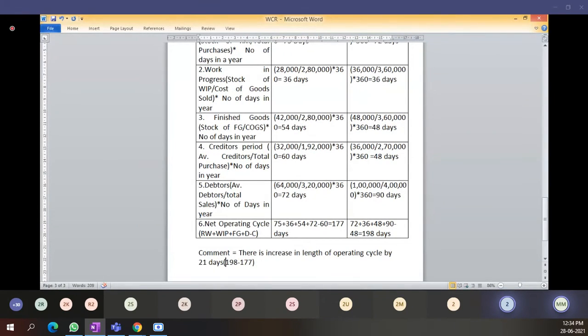Then the percentage of increment, how much percentage has it increased? How are you going to calculate the percentage? All of you have learned how to calculate percentage.